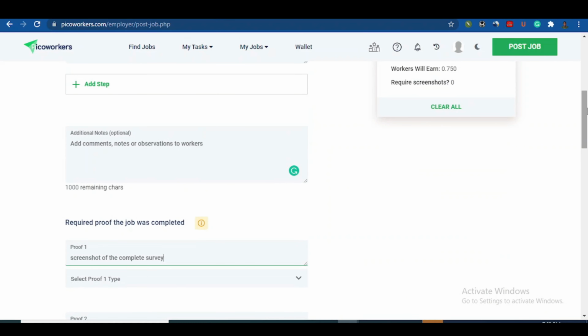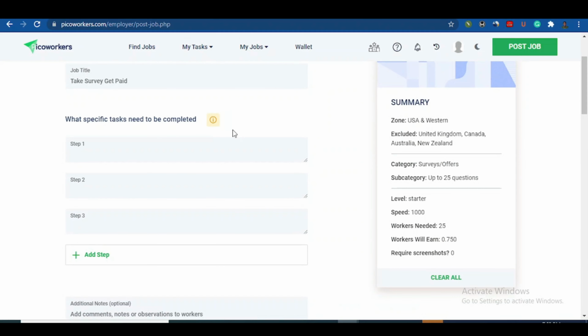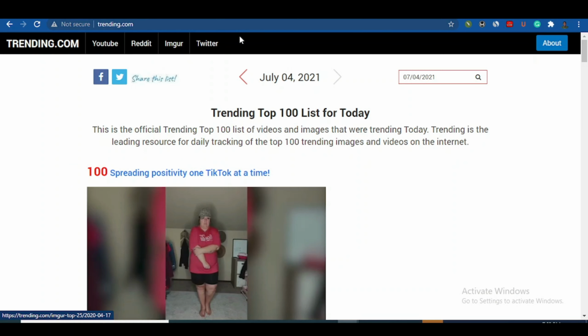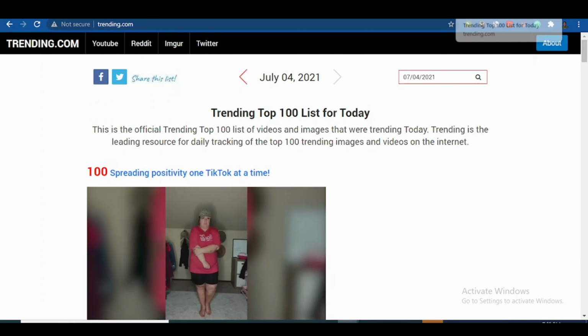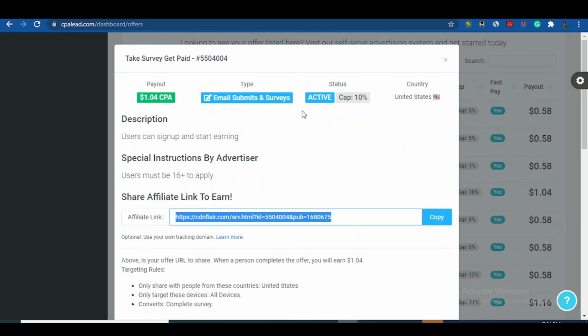So let me complete everything here so that probably you do not deny me from going. Here I can just say click on the link. When you say click on the link, you just come here and put your link. Okay, alright, it's because the offer is for USA. I think that's why it's like this, but this is where it has brought me to. Okay, I'm able to close this. Then comes my link. Remember that I've made it USA, so this link should only go to people that are in USA. That's why it's not open. If I make it international, I'll be able to have access to it.